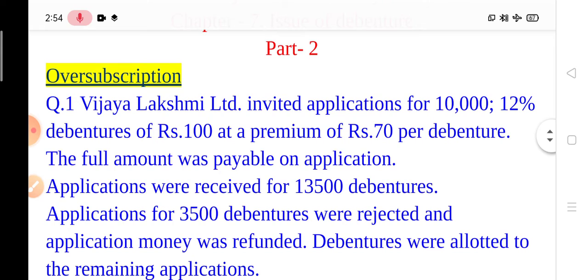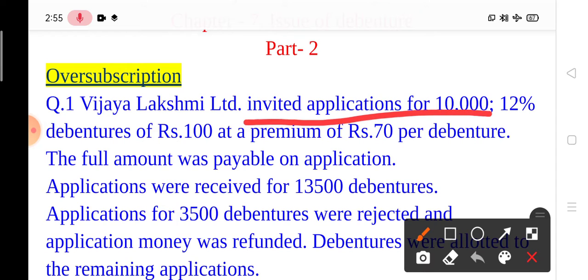So children, this is the case of oversubscription. Now how will we know about this? Look here. Here, invited application debentures are given as 10,000. Invited application means issued. Issued debentures are 10,000. So one debenture price is 100 rupees and 70 rupees per debenture is the premium amount. So it means the total debenture cost is now 170 rupees.